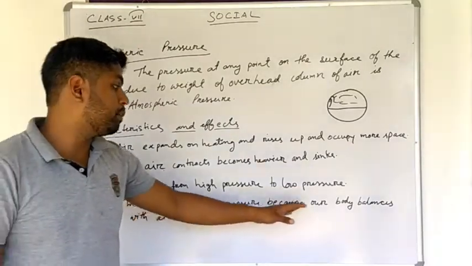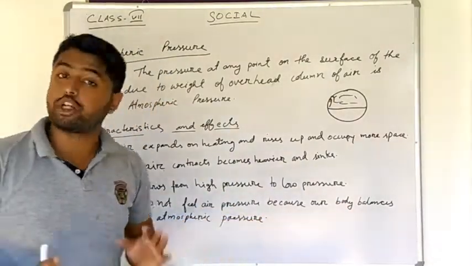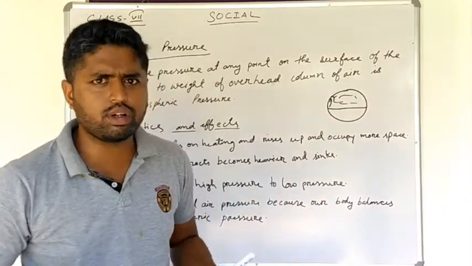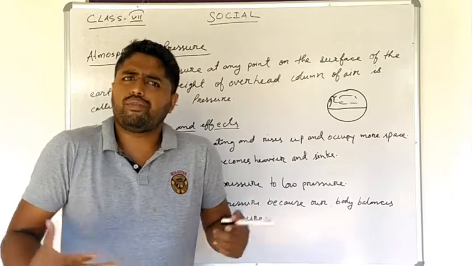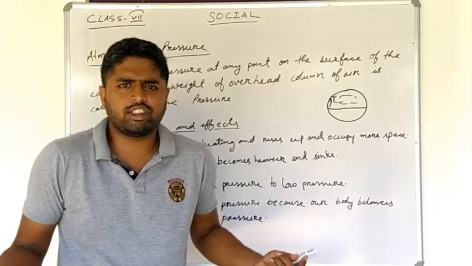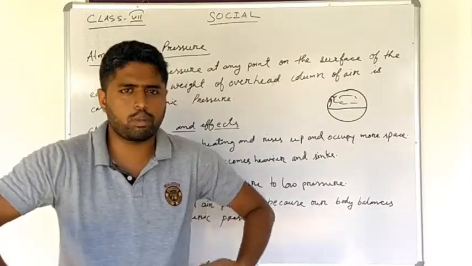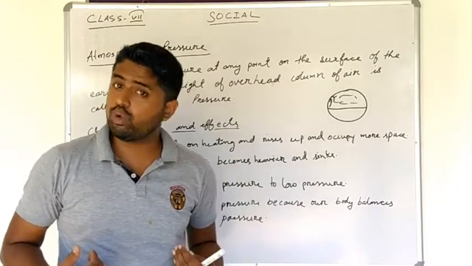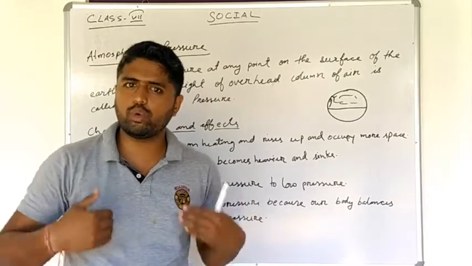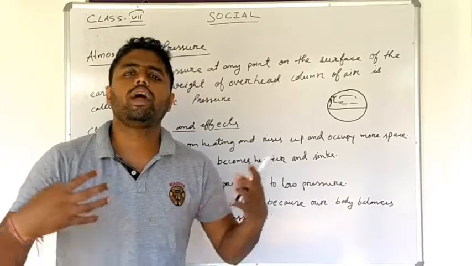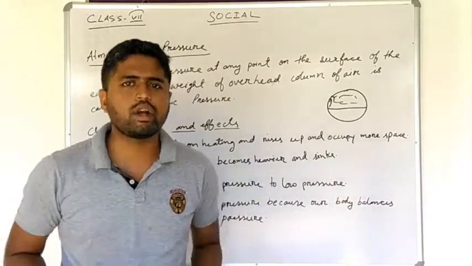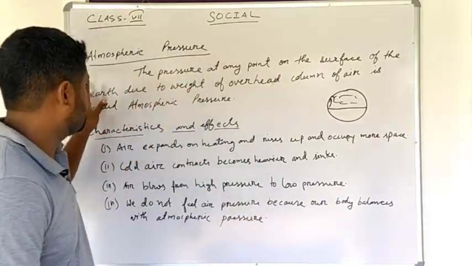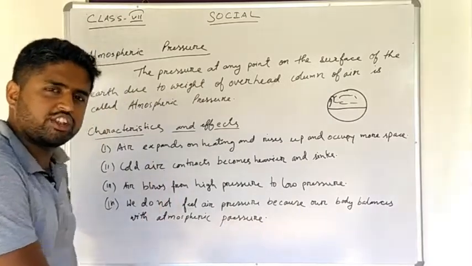We do not feel air pressure because our body balances with atmospheric pressure. Yes, obviously our body gets adjusted. How does it get adjusted? Whenever we face the winter season, we wear coats, we wear something to keep our body heated. In the summer season, similarly, we don't feel the atmospheric pressure. Why? Because our body adjusts to the temperature of our surroundings. Clear? I hope you have understood atmospheric pressure and its characteristics and effects.